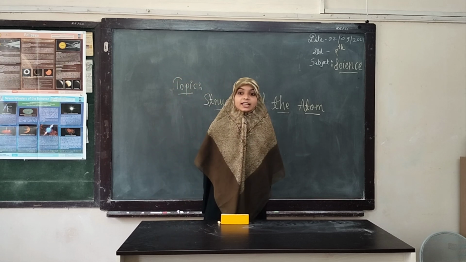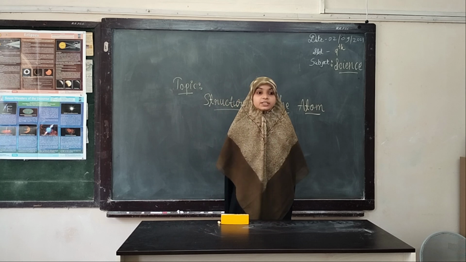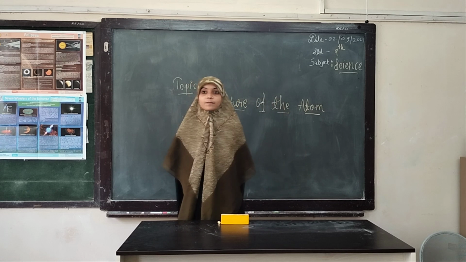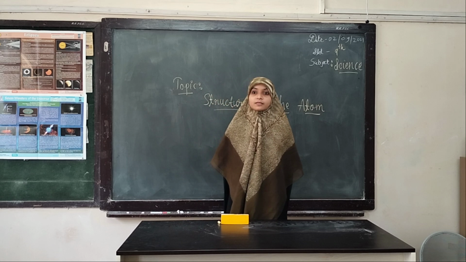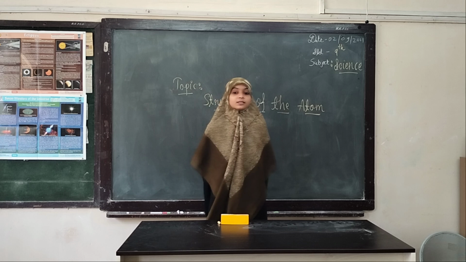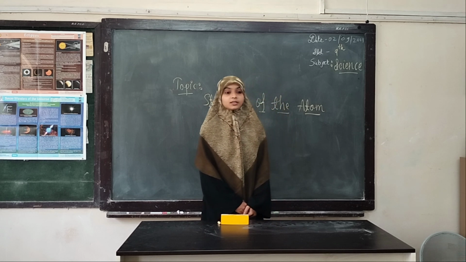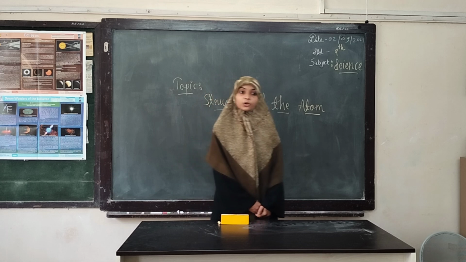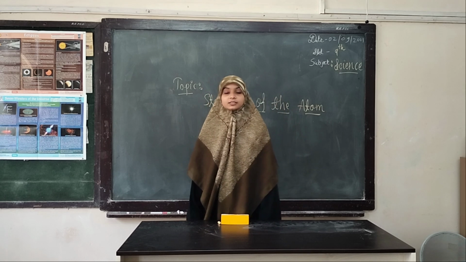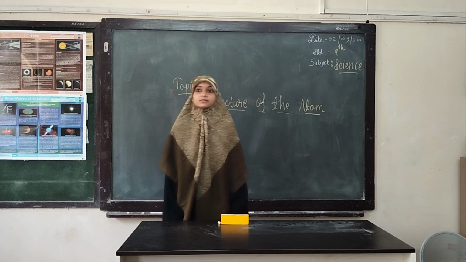How many electrons are there in the outermost orbit of nitrogen? Outermost orbit of nitrogen has 5 electrons. In boron, how many electrons are there? Please repeat the question. 3 electrons are there in boron.